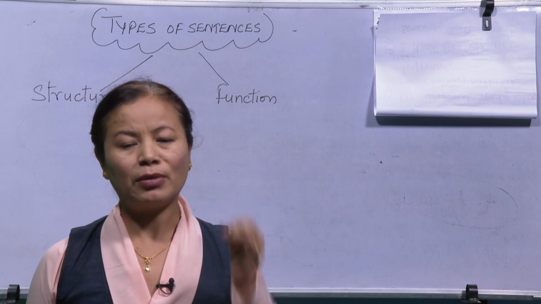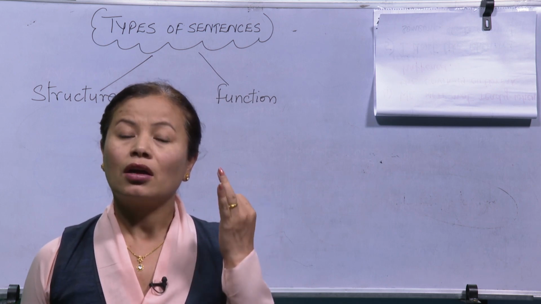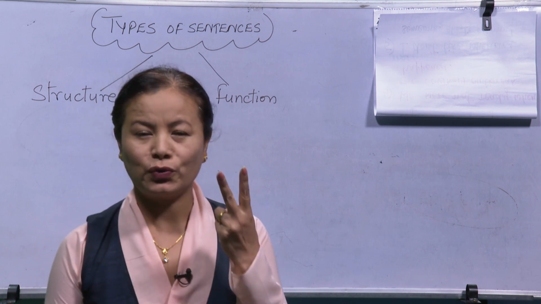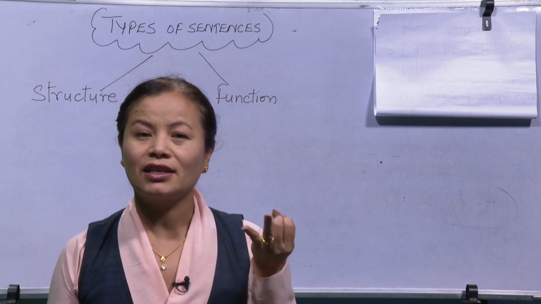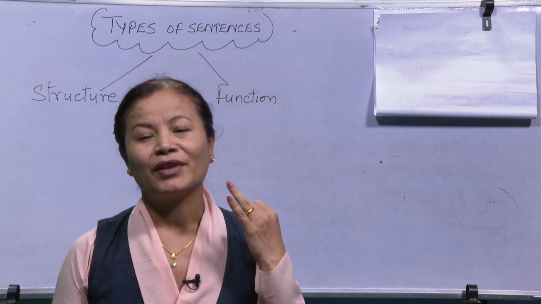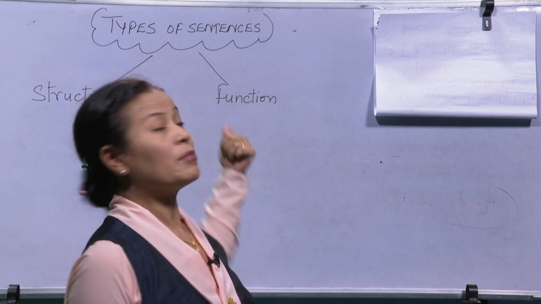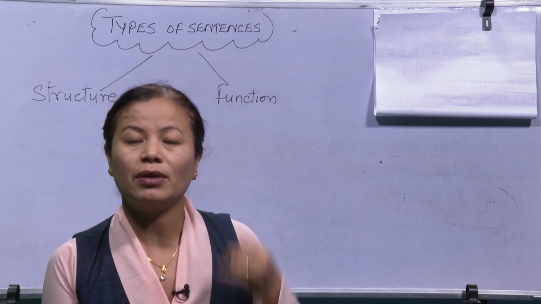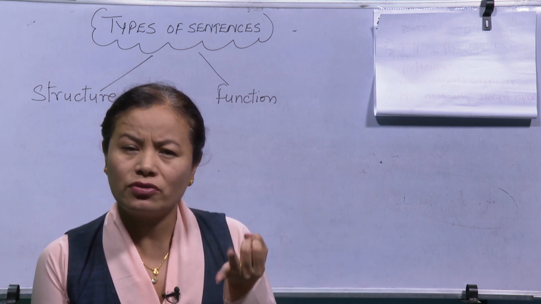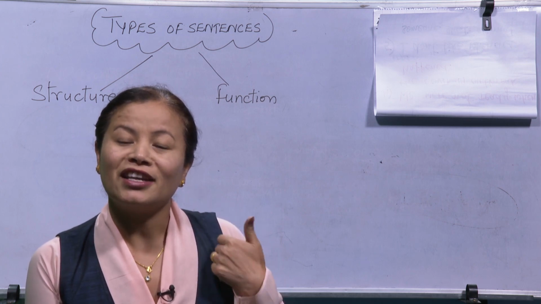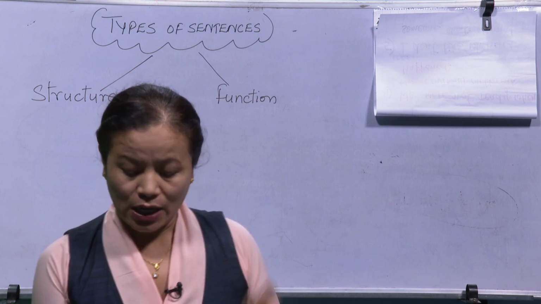Though you have heard about simple, compound, complex and compound-complex, you have learned only two, simple sentences and compound sentences. And for types of sentences based on function, you have learned about declarative, interrogative, affirmative, negative, and exclamatory.